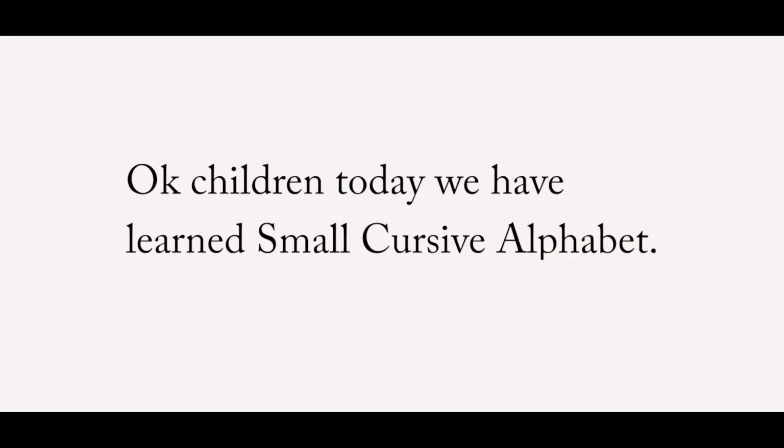Okay, children. Today we have learned small cursive alphabets, isn't it? Yeah, shall we recall once? Yeah, see here.